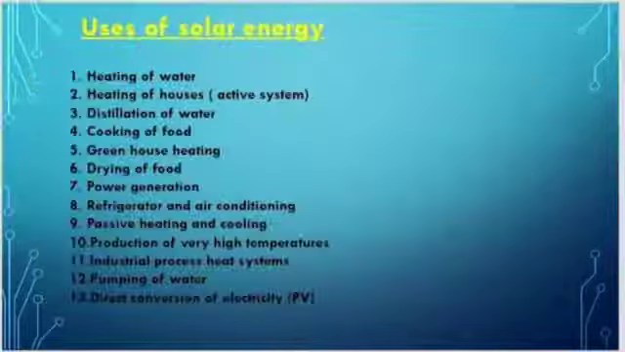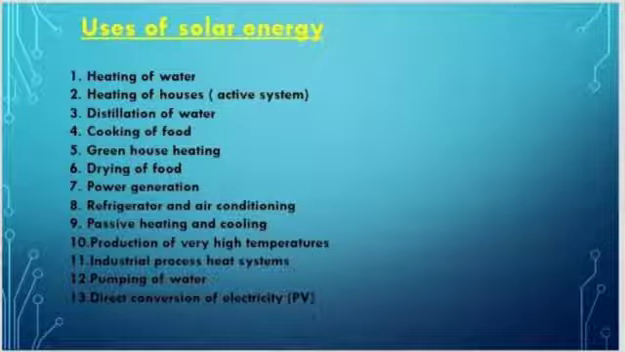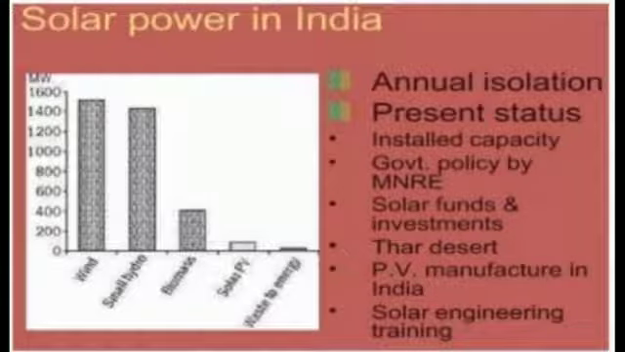Next, uses of solar energy. It is used in heating of water, heating of houses, distillation of water, cooking of food, greenhouse heating, drying of food, power generation, etc. Next, solar power in India. This image is about solar power in India. In this image, solar power should be generated at 100 megawatt per second.